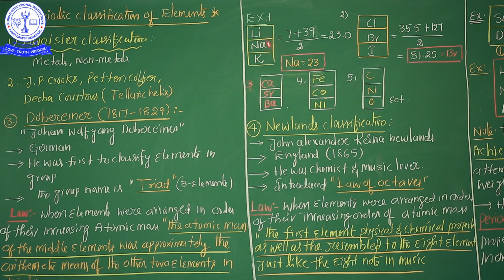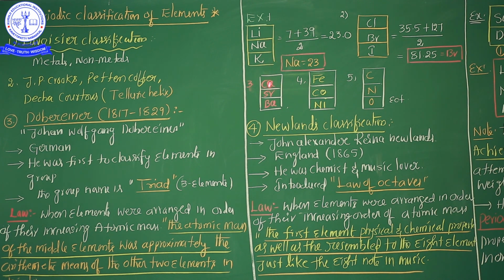Listen very carefully. From a 2 marks point of view, what is Dobereiner's law? Elements were arranged in increasing order of atomic mass. First of all, you arrange in increasing order. Lithium atomic mass 7, sodium atomic mass 23, potassium atomic mass 39. So when elements were arranged in increasing order of atomic mass, the atomic mass of the middle element is almost similar to the arithmetic mean of the first and third elements. This is the concept of Dobereiner.